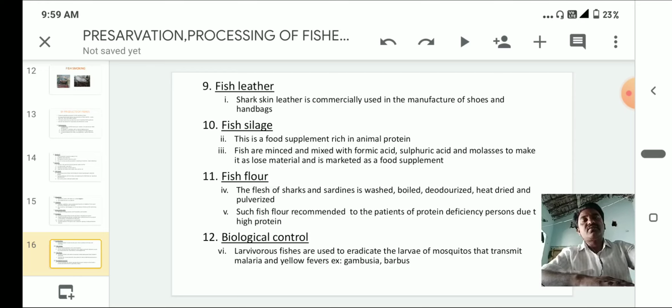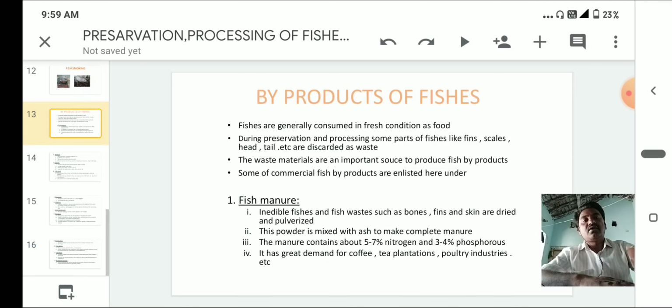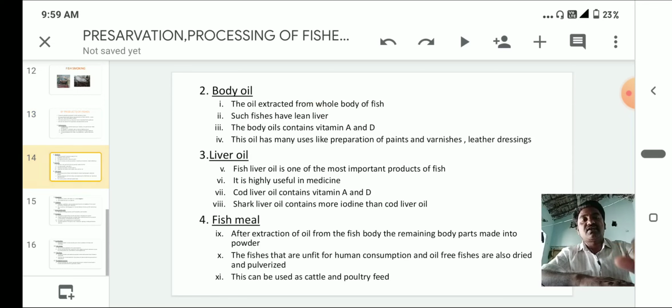And the fish byproducts are very important to us. The first one is fish manure. This is prepared from bones, skins and scales, and it has 5 to 7% of nitrogen and 3 to 4% of phosphorus. And the second one is body oil, especially vitamin A and vitamin D.